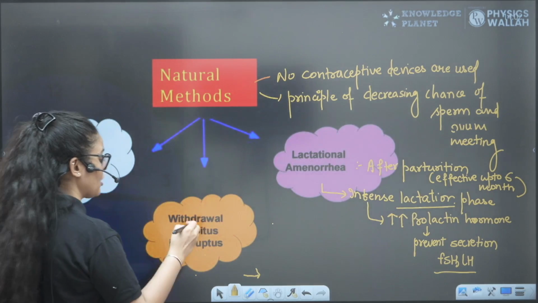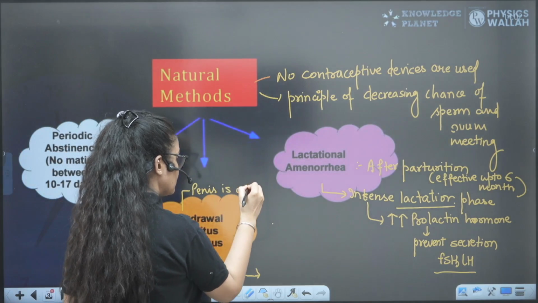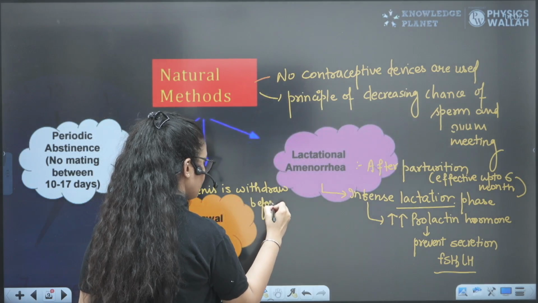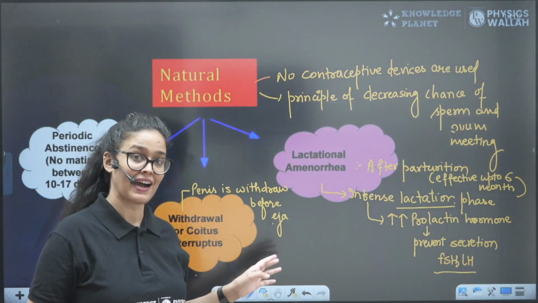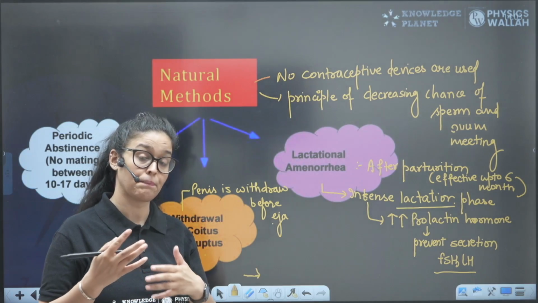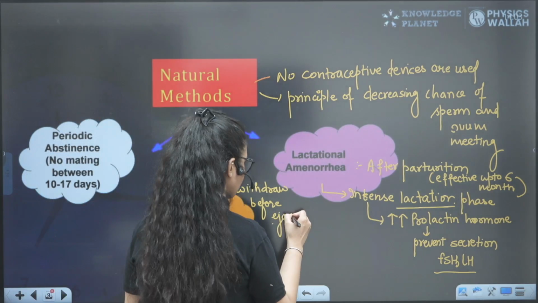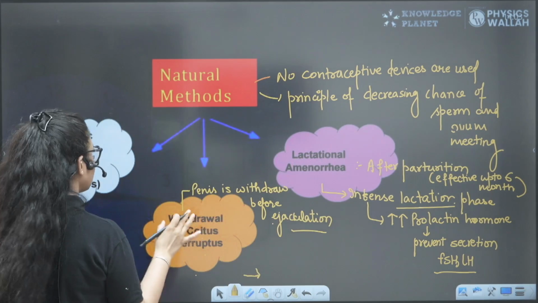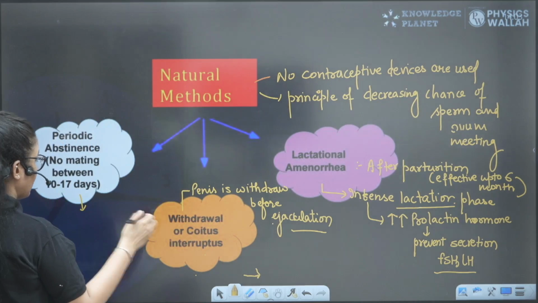Second is withdrawal or coitus interruptus, in which the penis is withdrawn from the vagina before ejaculation. But the chances of failure are very high here, because pre-ejaculation semen can be released into the vagina. So obviously the failure chances are more. Yes, pregnancy can be prevented by this method, but again, failure chances are more.